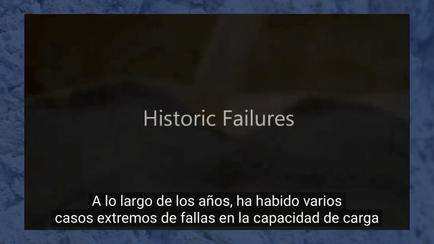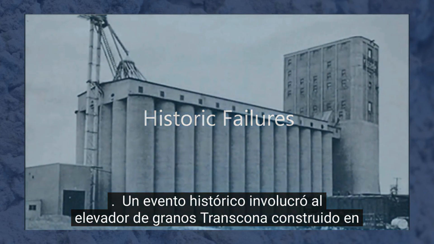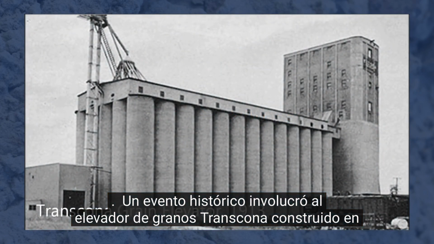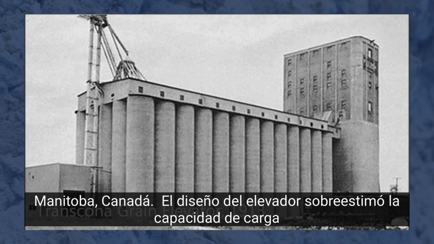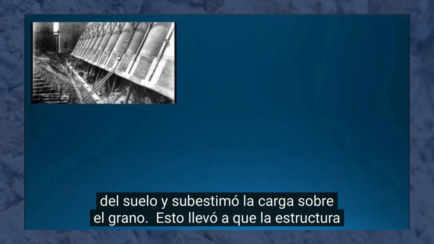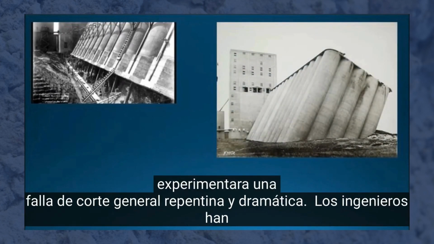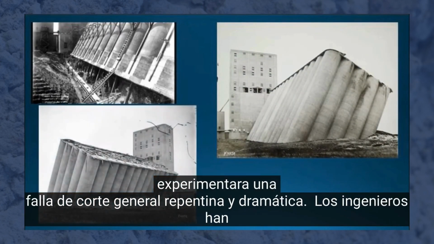Over the years, there have been several extreme instances of bearing capacity failure. One historic event involved the Transcona grain elevator constructed in Manitoba, Canada. The elevator design had overestimated the bearing capacity of the soil and underestimated the load from the grain. This led to the structure experiencing a sudden and dramatic general shear failure.